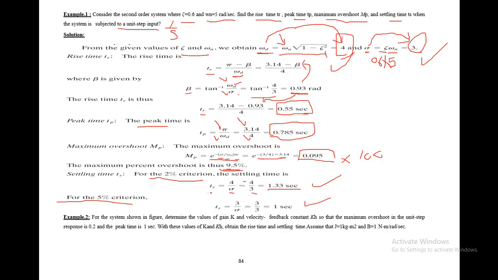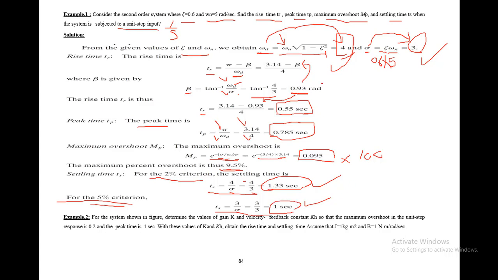You just have to remember these two formulas for the settling time in both of the criteria, that is 2% and 5%. So you will have to find out both of these in the exam if it is asked and it is not mentioned in the question. So for the 2% criteria, the settling time will be 1.33, and for the 5% criteria, the settling time will be around exactly 1 second.